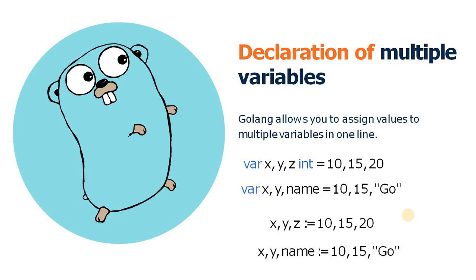And in the next example we declare x, y, z by omitting both var and the int type, with initial values 10, 15 and 20. In this case we declare 3 variables of integer type.